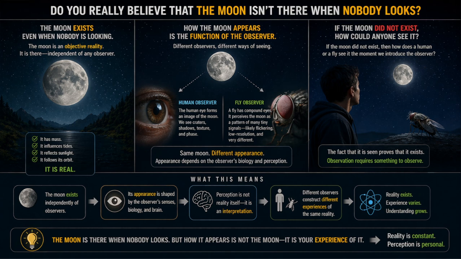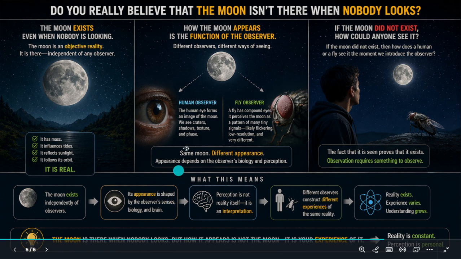If the moon did not exist, how could anyone see it? If the moon did not exist, then how does a human or a fly see it the moment we introduce the observer? The fact that it is seen proves that it exists. Observation requires something to observe. The moon exists independently of observers.